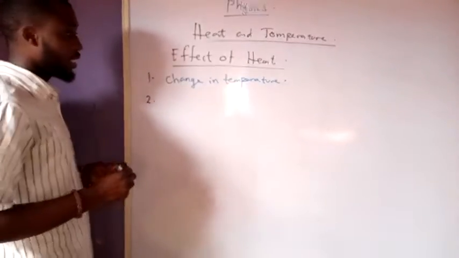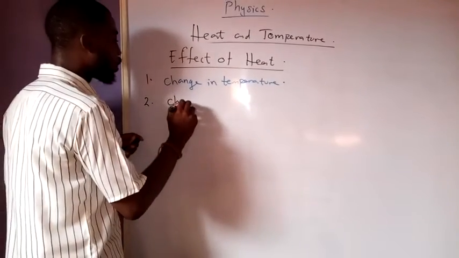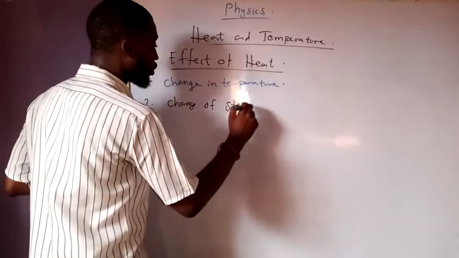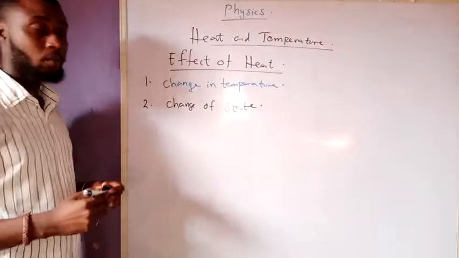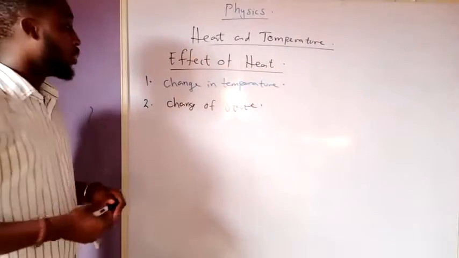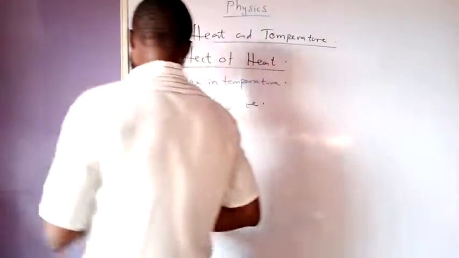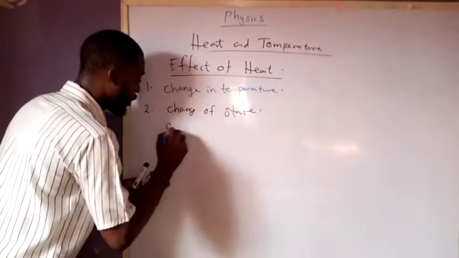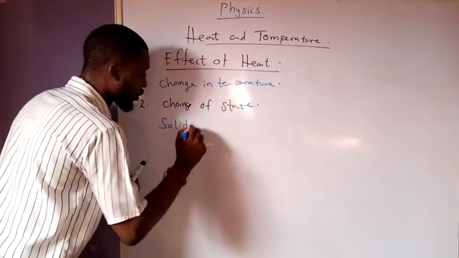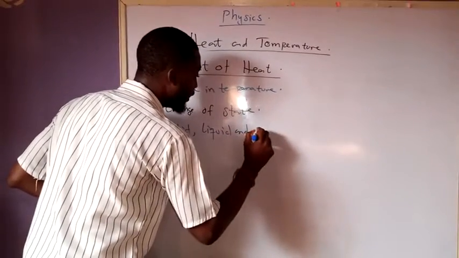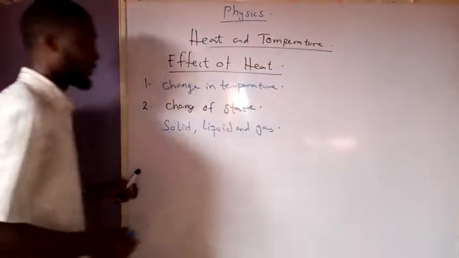Number two effect of it is there can be change of state. Change of state. But remember that we have three basic states of matter, which are solid, liquid, and gas.